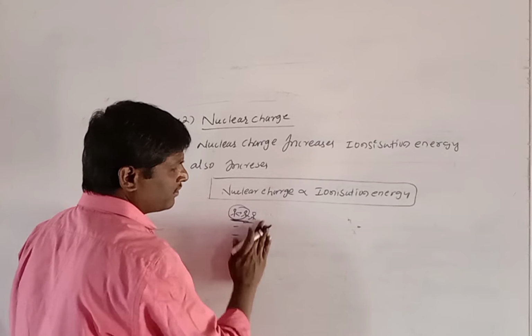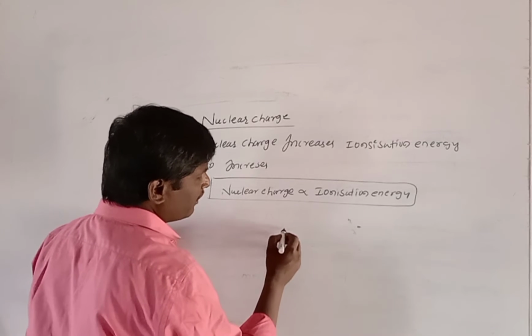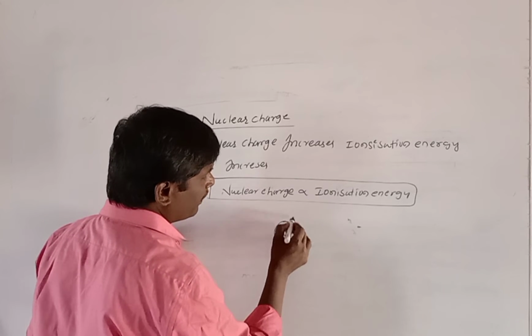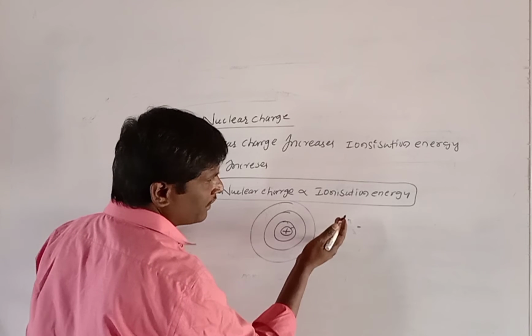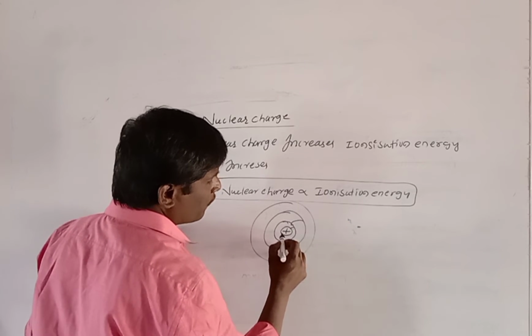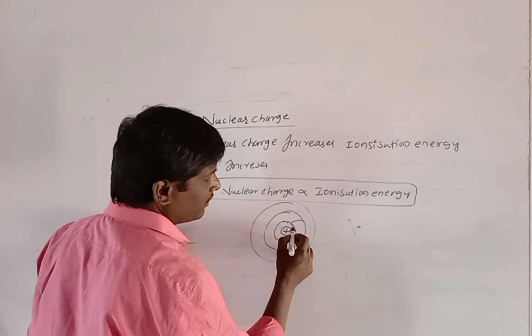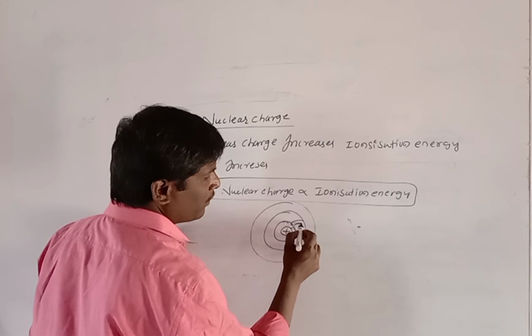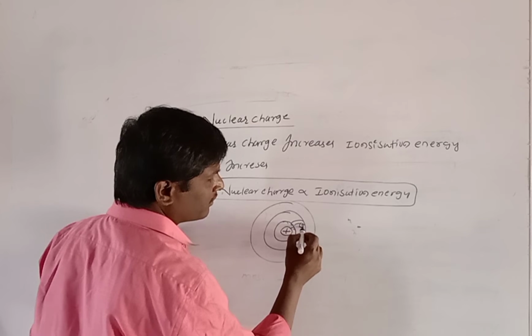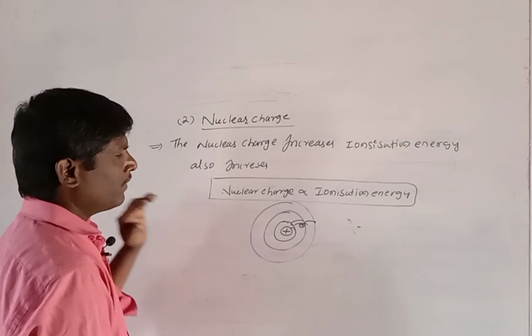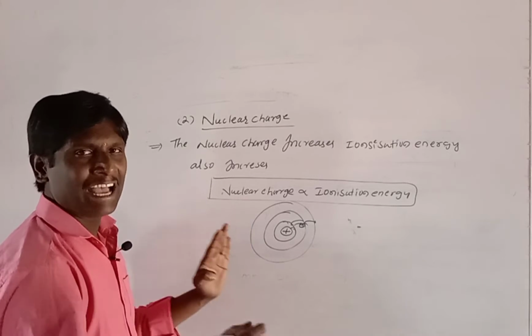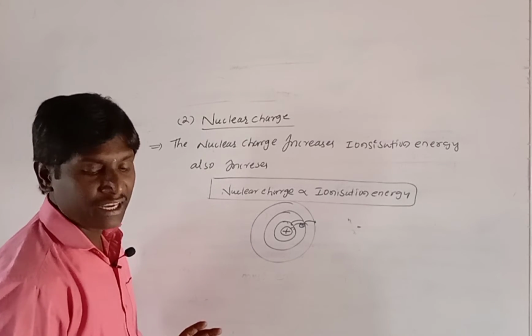What does that mean? When the nuclear charge increases, the charge comes closer, and ionization energy will increase. What you understood is that when the nuclear charge increases, ionization energy also increases.